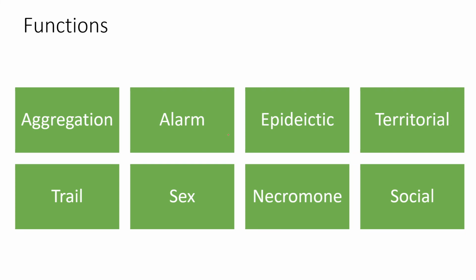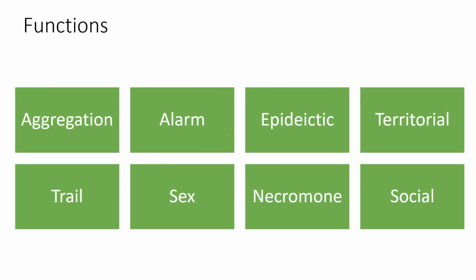Then there is trail pheromone. Trail pheromones are released by many social insects to make the other members of their team follow it. Then there is sex pheromone. Sex pheromone is pretty common within all organ systems. It is also found in humans as well as other invertebrates. It is a kind of chemical that is used to attract mates. Then there is necromone, also called necropheromone, which is released by dead and decaying organisms. It acts as a stimulant for all the scavengers or decomposers.